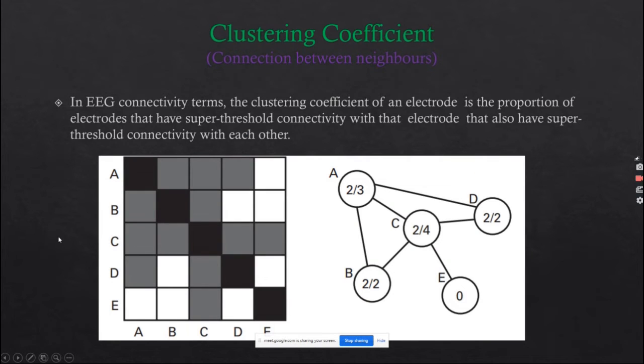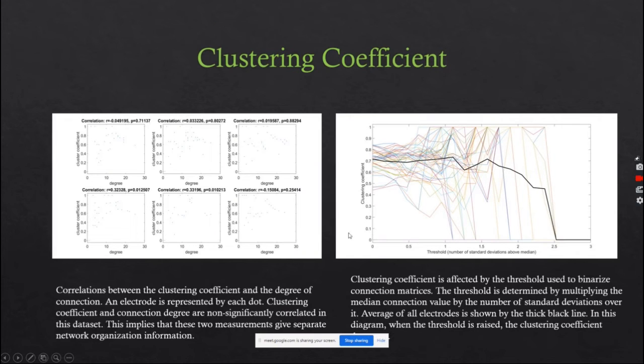Now there is the clustering coefficient. The clustering coefficient measures the connection between neighbors. Suppose this node is C. C has 4 connections with 4 other nodes, so we make the denominator 4. Among its neighbors, these 2 nodes and these 2 nodes are connected to each other, so we make the numerator 2. This fraction is the measure of the clustering coefficient, showing how much the neighbors are connected to each other. So this is our result for the clustering coefficient.